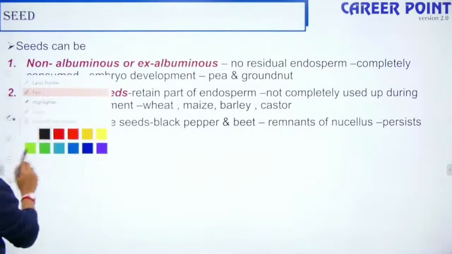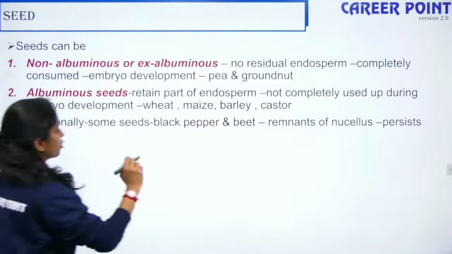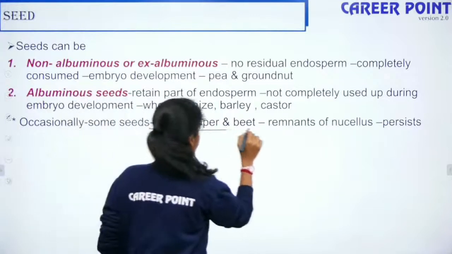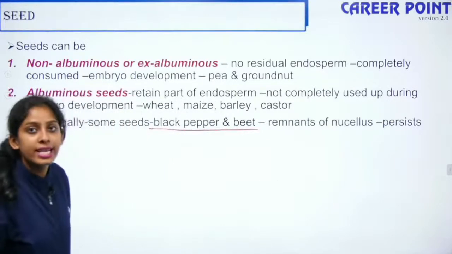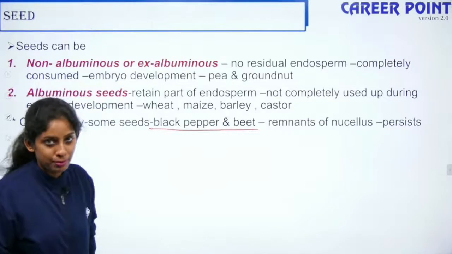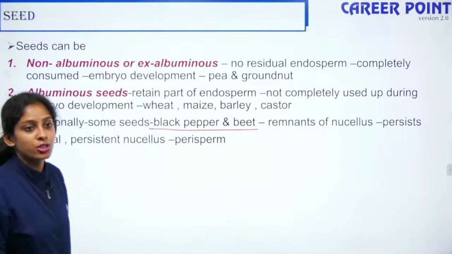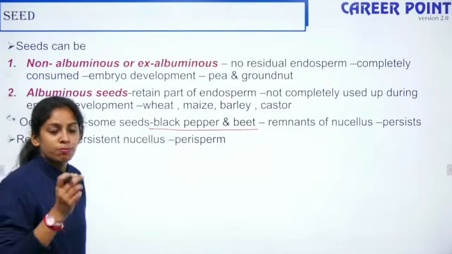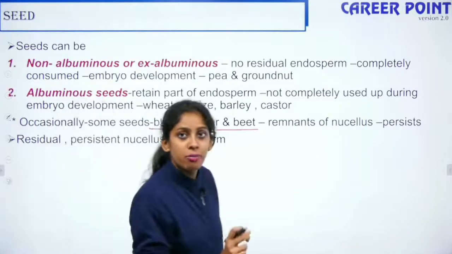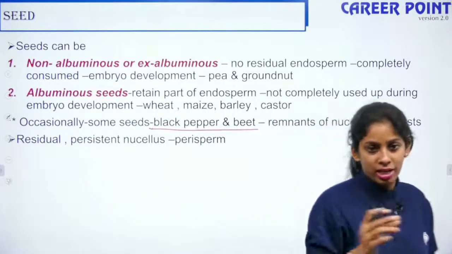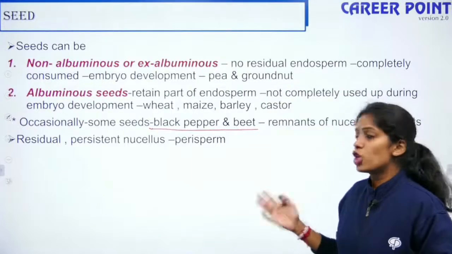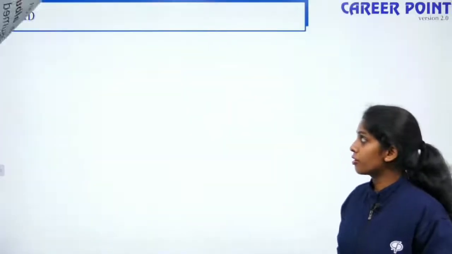Sneha, since you are preparing for term 1, this question is always asked. The remnant of the nucellus seen in black pepper and beet is known as perisperm. So perisperm is when the nucellus persists in the seed condition. It has remained, okay? That is your perisperm condition, alright?